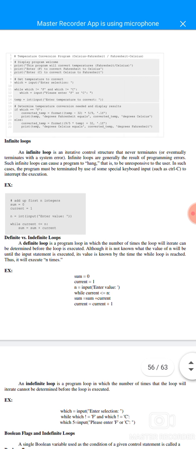Infinite loops. An infinite loop is an iterative control structure that never terminates or eventually terminates with a system error. Infinite loops are generally a result of program errors. Such infinite loops can cause a program to hang, that is, to be unresponsive to the user. In such cases, the program must be terminated by use of some special keyboard input, Control plus C, to interrupt the execution. For example, add up the first n integers: sum equal to 0, current equal to 1, n equal to int input, enter a value, while current less than or equal to n: sum equal to sum plus current.